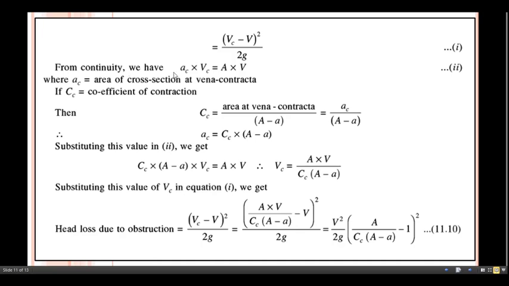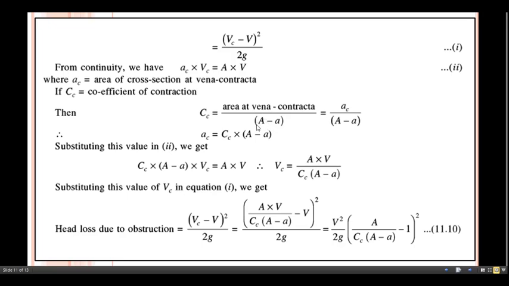From the continuity equation we have Ac multiplied by Vc equals A multiplied by V, where Ac is the area of cross section at vena contracta. If Cc is the coefficient of contraction, then Cc equals area at vena contracta divided by A minus a.